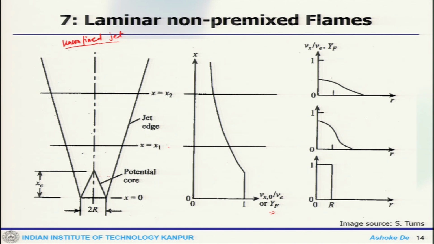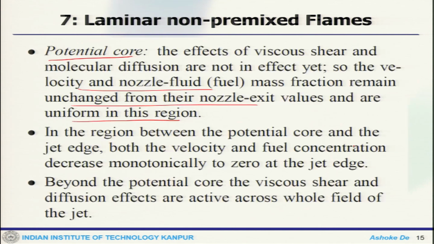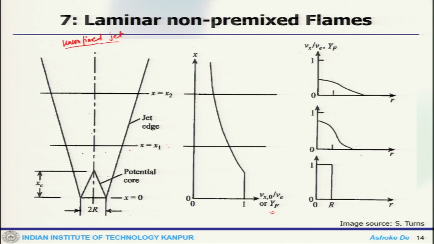Beyond the potential core, the viscous shear and diffusion effects are active across the whole field of the jet. That means beyond this, it is dominated by both the viscous effect and the diffusion effect.